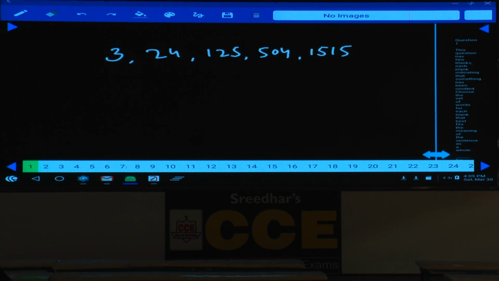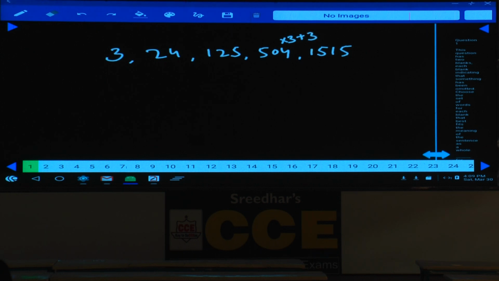As the numbers are increasing at a very fast rate, it must be under multiplication or combination, and 24 and 125 cannot be related in the multiplication, hence it must be under combination. And again, in the case of combination, we need to check out at the highest number. Now 504 and 1515, tell me how can I express this one? Now 504 into 3 is 1512, plus how much is added here?